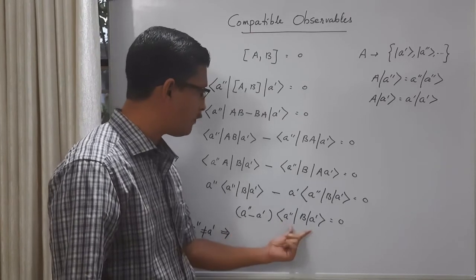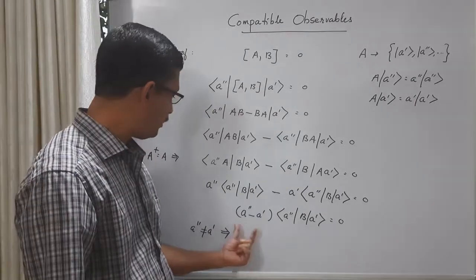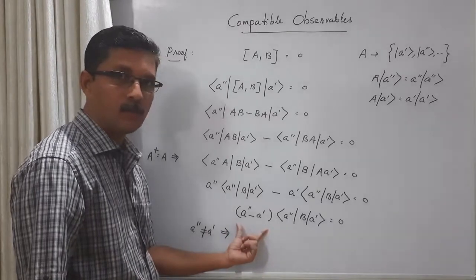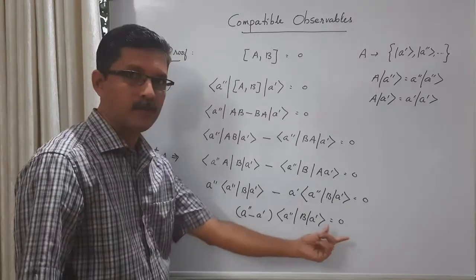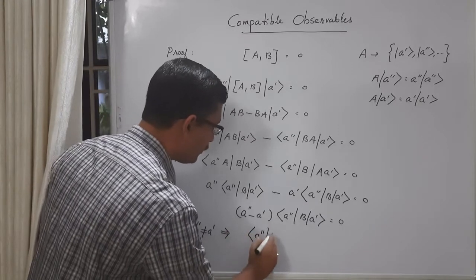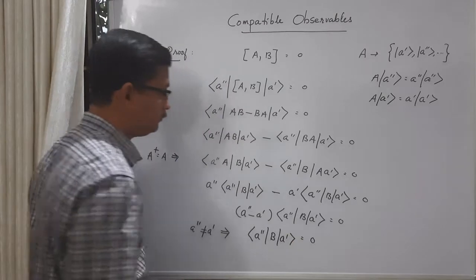This factor times this factor is equal to 0. Product of two factors equal to 0. So if A double prime is not equal to A prime, then this part is non-zero. Then naturally this part must be 0. So what you get? Bra vector A double prime, B ket vector A prime is equal to 0.